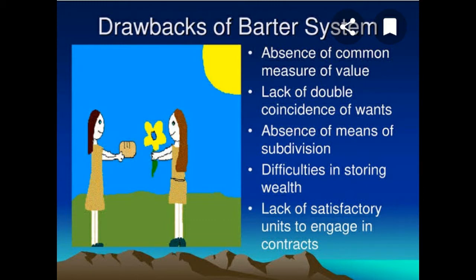The commodity to be repaid may lose or gain its value at the time of repayment. So it is very difficult to make deferred payments. Deferred payments means future payments, that is selling of goods and services on credit. This was also not possible.